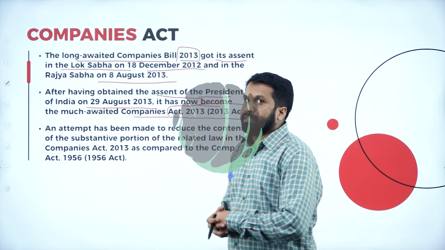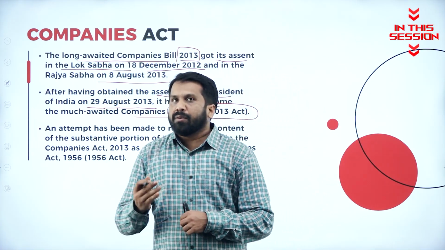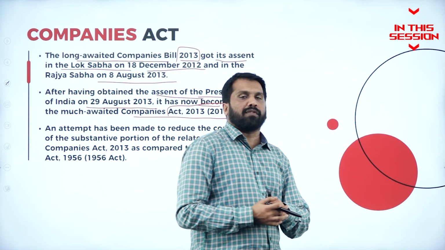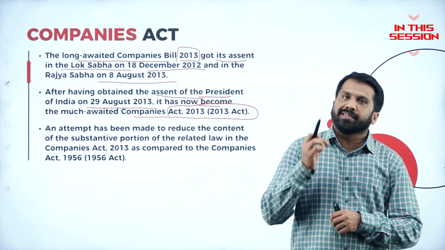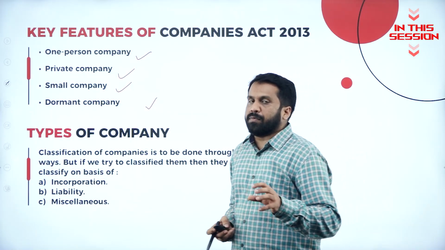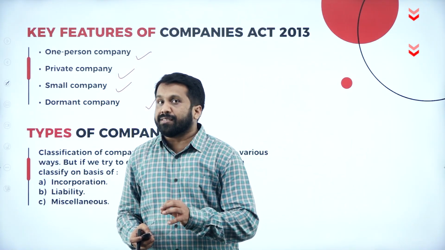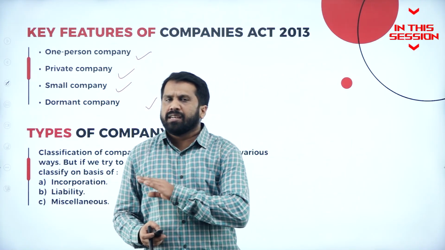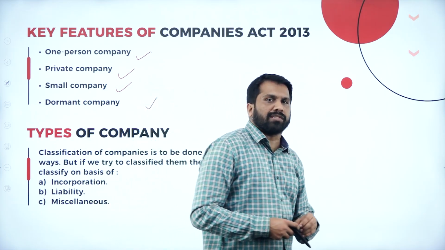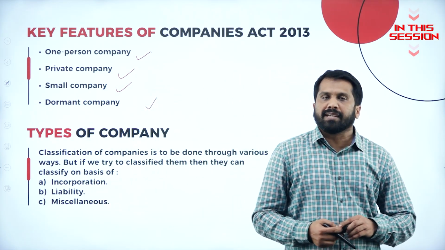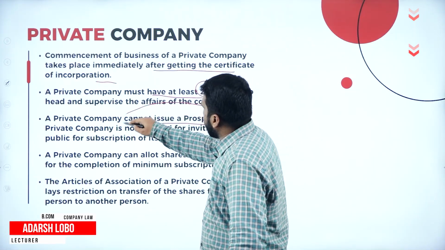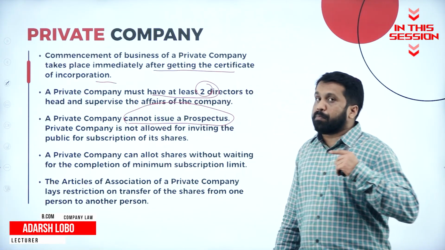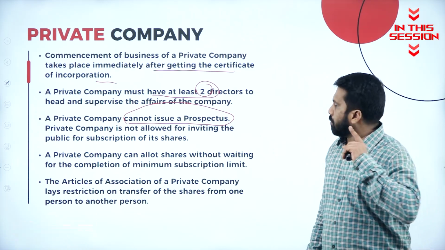So whatever the Companies Act we are following now, whatever rules and regulations we are following now, it is as per Companies Act 2013. One person company was introduced in the 2013 Companies Act. Earlier, there was no rule or concept called one person company. A private company cannot issue a prospectus. This is very important. But a public company can issue a prospectus.